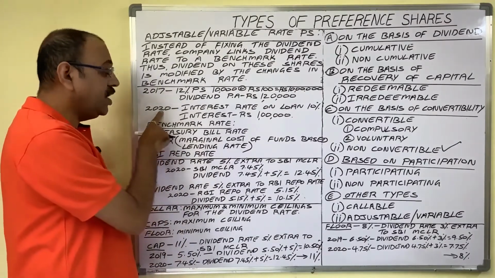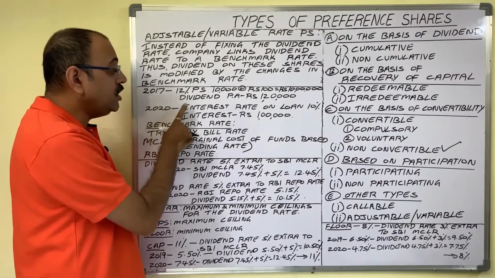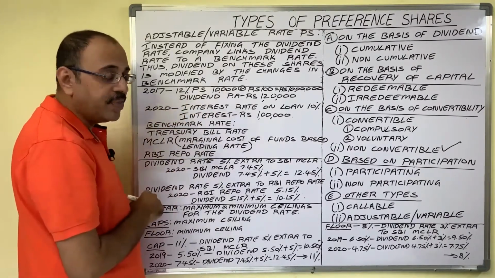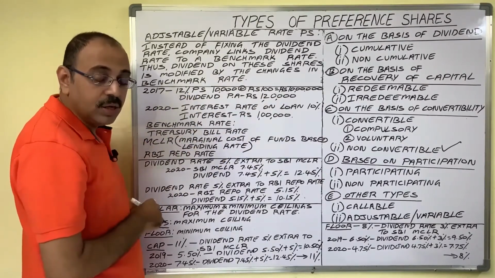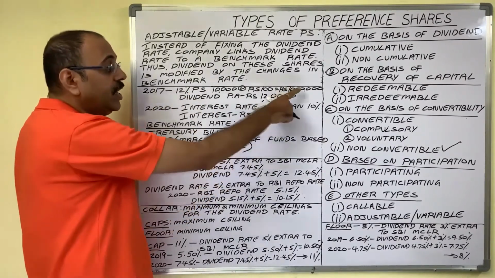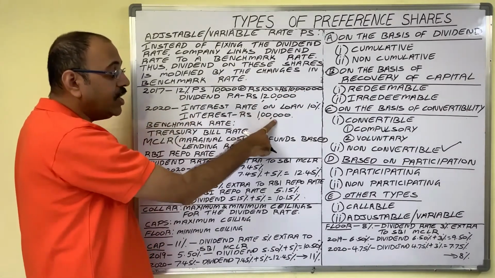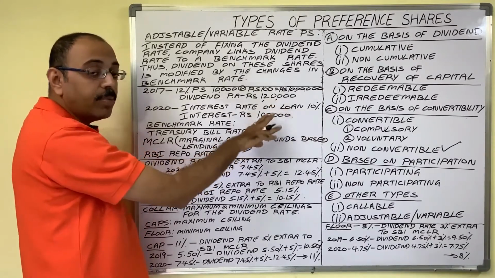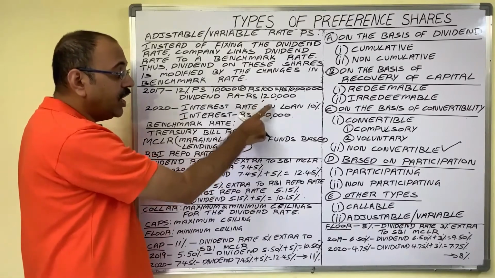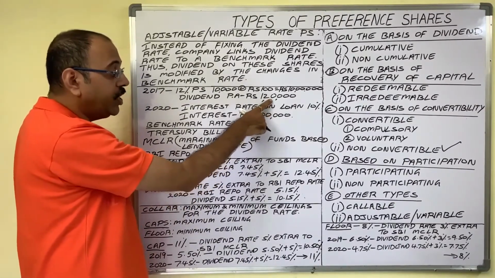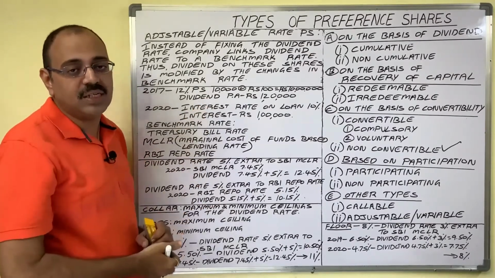Suppose you take 1 year, 2020. In 2020, how much dividend does the company have to pay? 1,20,000 rupees to preference shareholders. But if the company depends on loan, in 2020, if 1 lakh is paid to creditors in the form of interest, that is enough. So this 20,000 extra which the company is paying to preference shareholders is known as interest rate risk.